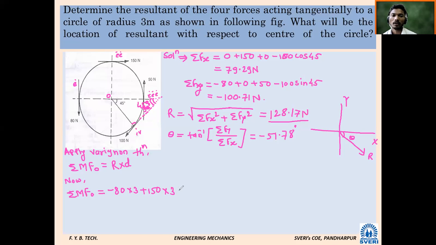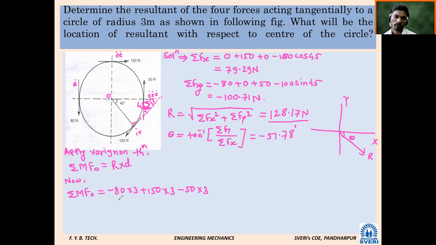Then the moment due to the third force, 50 Newton, which is vertically upward. What will be its moment, plus or minus? Minus. It will be minus. What is its value? 50 Newton into 3. So here I will write now.